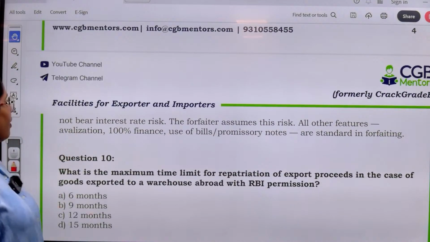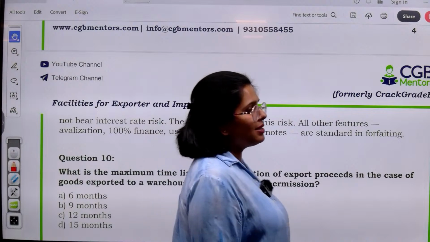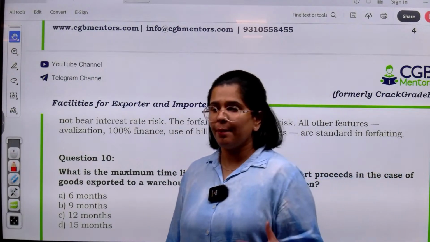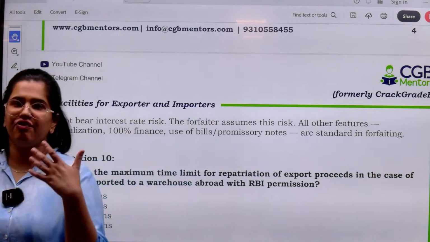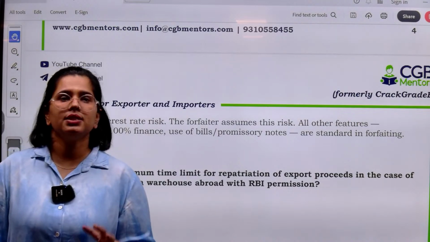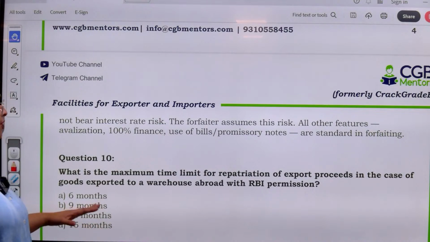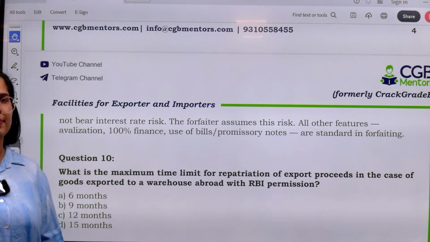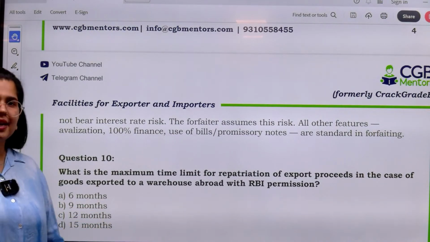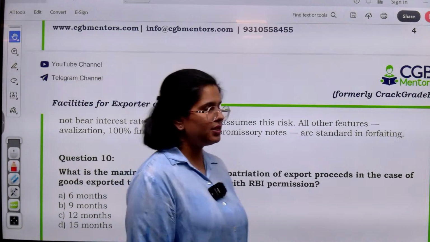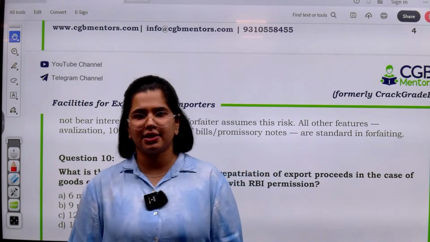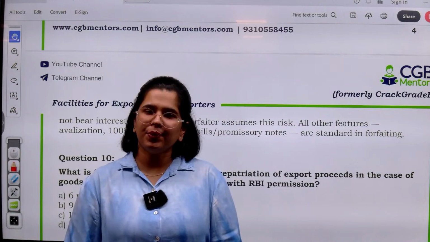And lastly, you have, what is the maximum time limit for the repatriation of export proceeds in case of goods exported to a warehouse abroad? See, normally 9 months is the time limit for the repatriation, but if you have exported the goods to a warehouse, in that particular case the time limit that you have is 15 months with RBI permission. So this is it. In this particular session, we have discussed a few questions on the facilities granted to the importer and exporter. I hope you would have understood it.